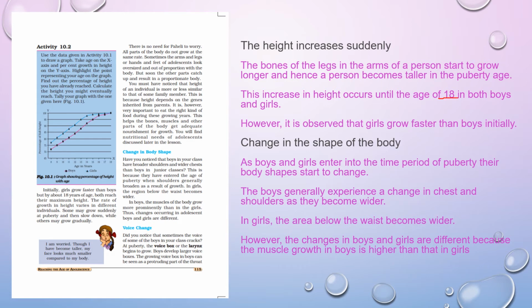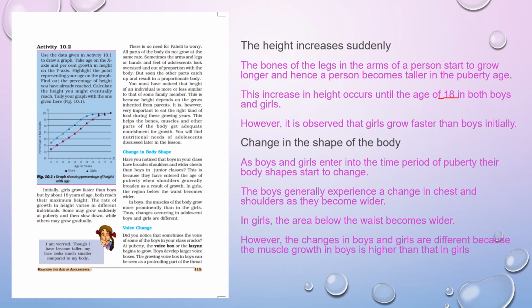In some individuals, the increase in the height may take a little bit more time, but up to the age of 18, there is a complete increase in the height. And we also observe that initially the girls grow faster than the boys. So all these things, we will find out.